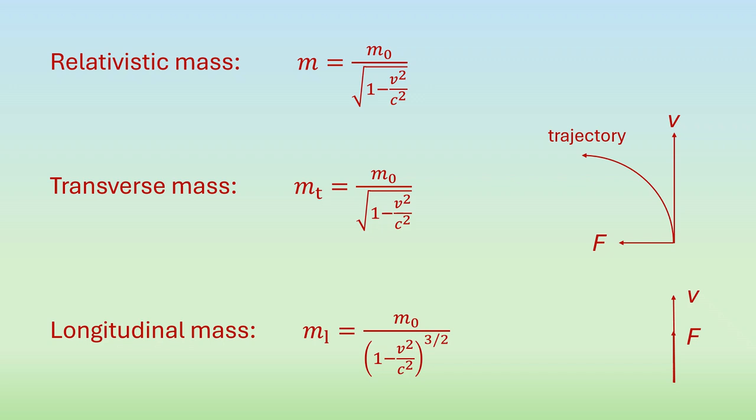We call this apparent mass the longitudinal mass. It is ml equals m naught divided by 1 minus v squared over c squared to the power of 3 over 2. This is the first result of the Lorentz-ether theory. The difference between longitudinal mass and transverse mass will be important later on.